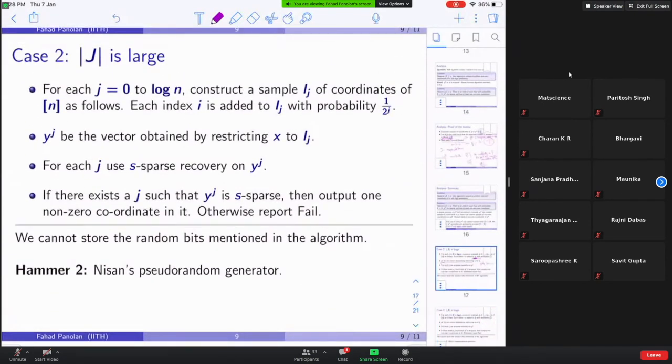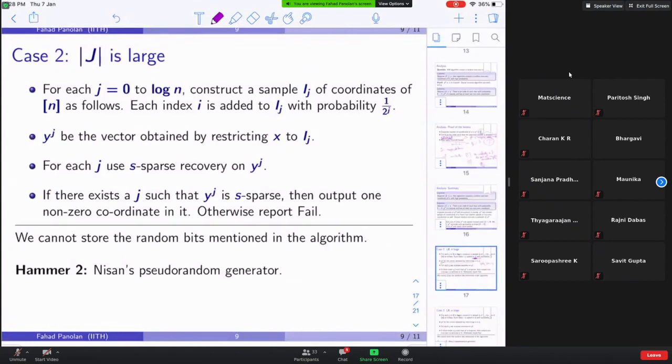We can use Nisan's pseudorandom generator, where we don't explicitly store Ij, but, as we did in the streaming algorithm, there is a data structure which has only a few bits of information, and I can query it: does J prime belong to Ij?